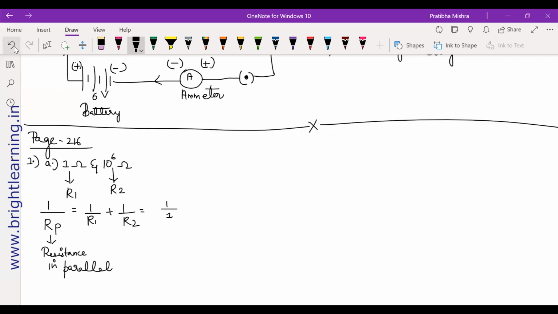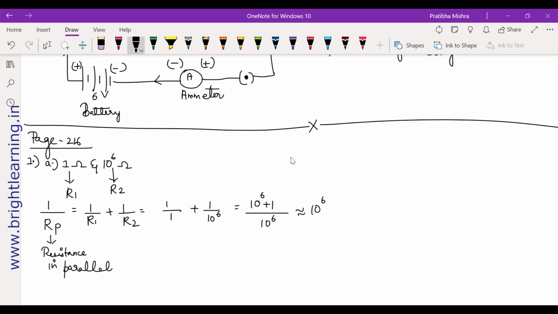So how do you do this? 1 by 1, plus 1 divided by 10 to the power 6. You will get over here. So let's quickly do the calculations. What is your LCM? 10 to the power 6. So it will become 10 to the power 6 plus 1 upon 10 to the power 6. If you add 1 to 10 to the power 6, how much will that be? It will be approximately 10 to the power 6 itself, because it's a negligible thing.